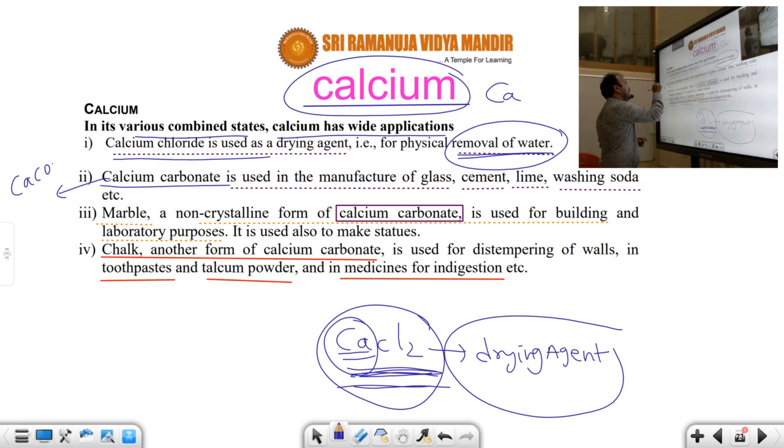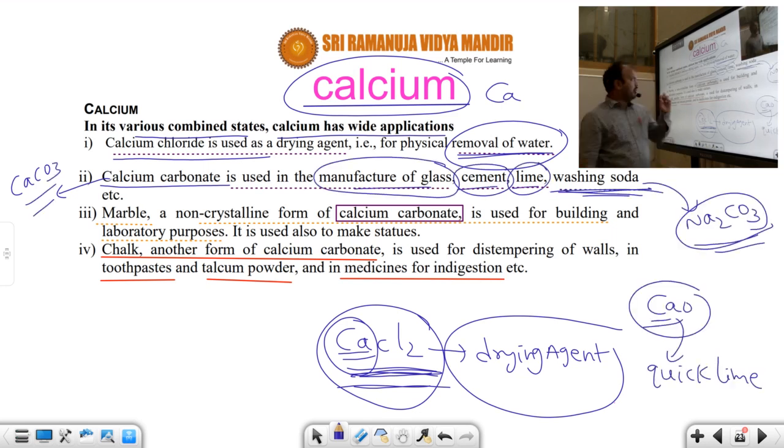So it is used in the manufacture of glass, cement, lime and washing soda. What is washing soda? Sodium carbonate is called washing soda. The commercial name is washing soda, and the chemical name is sodium carbonate. So in the manufacture of sodium carbonate, calcium is used.